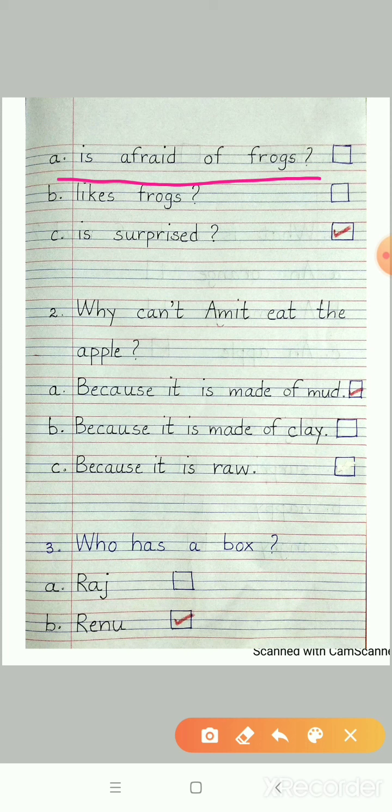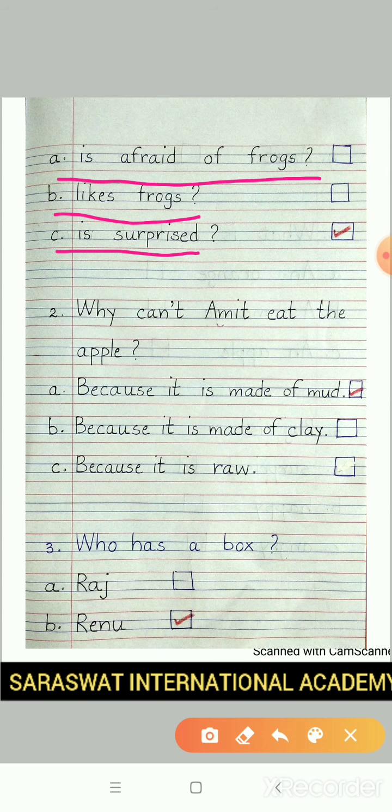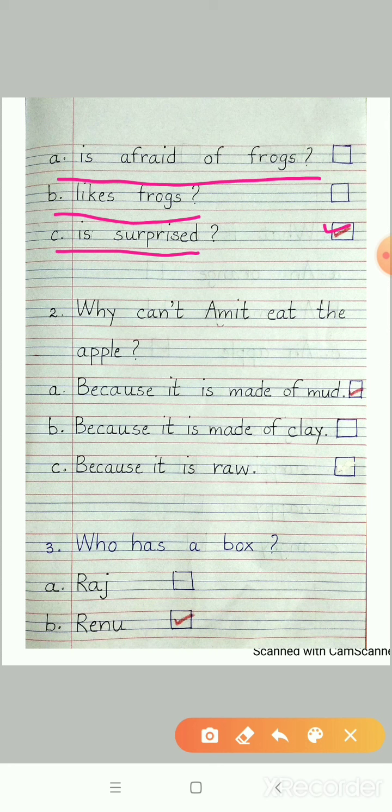Is Raj afraid of frogs? No. Does he like frogs? No. Or is he surprised? I told you the meaning of surprise means to be shocked. So the answer is surprise. Please put a tick in box C. I repeat, why does Raj say oh? Is it because he is surprised?